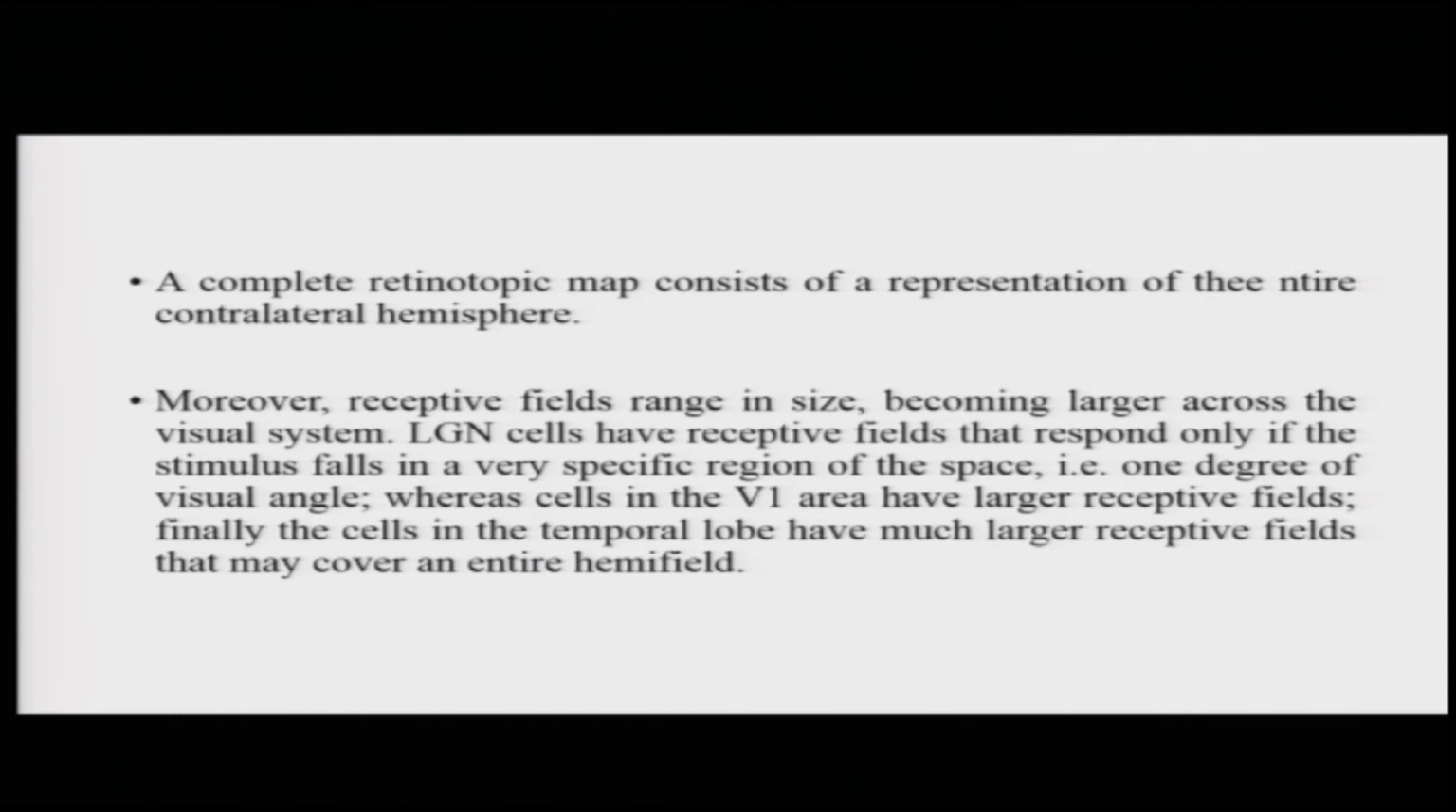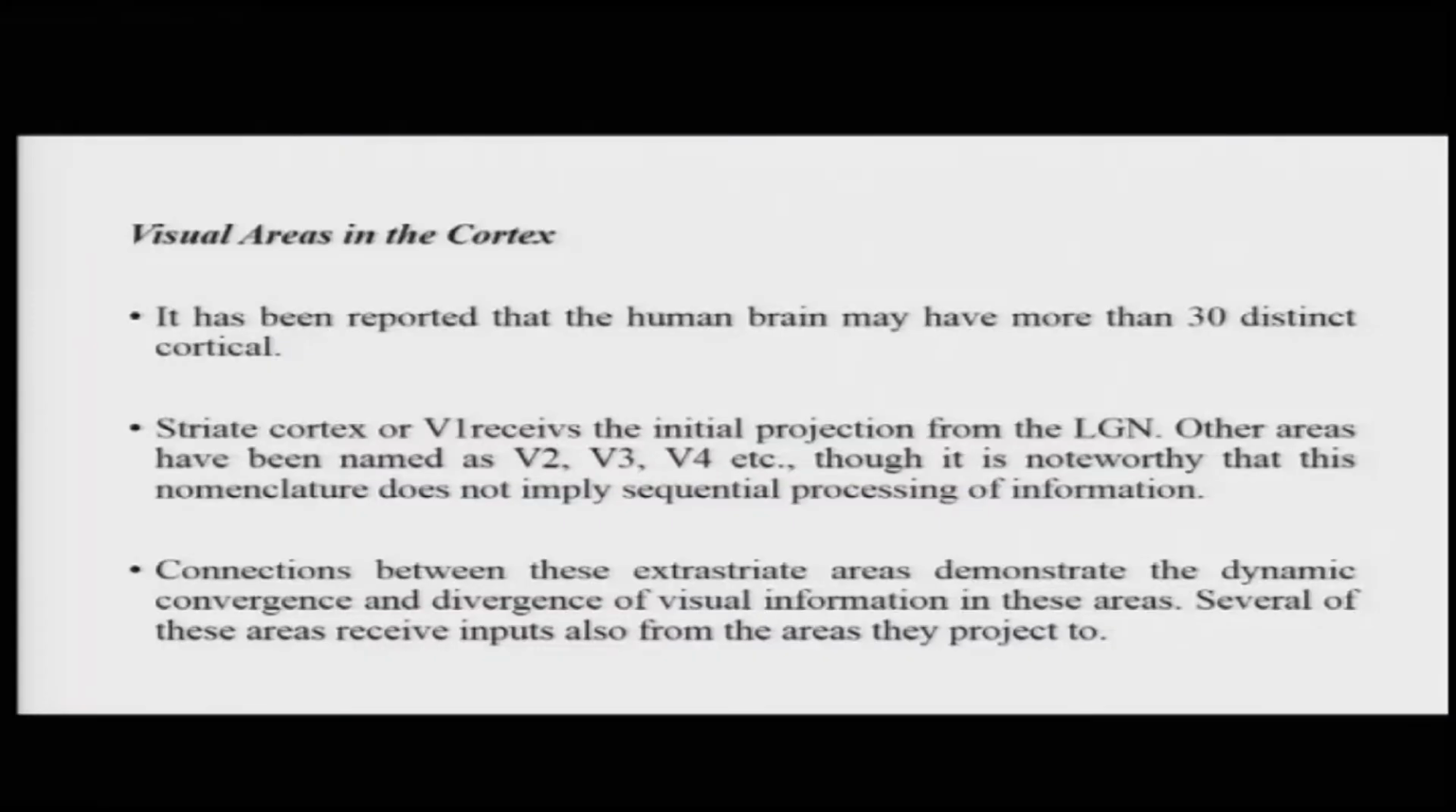Say, for example, at the start, the LGN cells have very small receptive fields that respond only if the stimulus falls in a very specific region of space, generally about 1 degree of visual angle. Whereas cells in the area V1, which lies in the cortex, have much larger receptive fields. Finally, the cells in the temporal lobe have even larger receptive fields that could cover an entire hemifield, the half of the visual space. Let us talk about specific visual areas in the cortex.